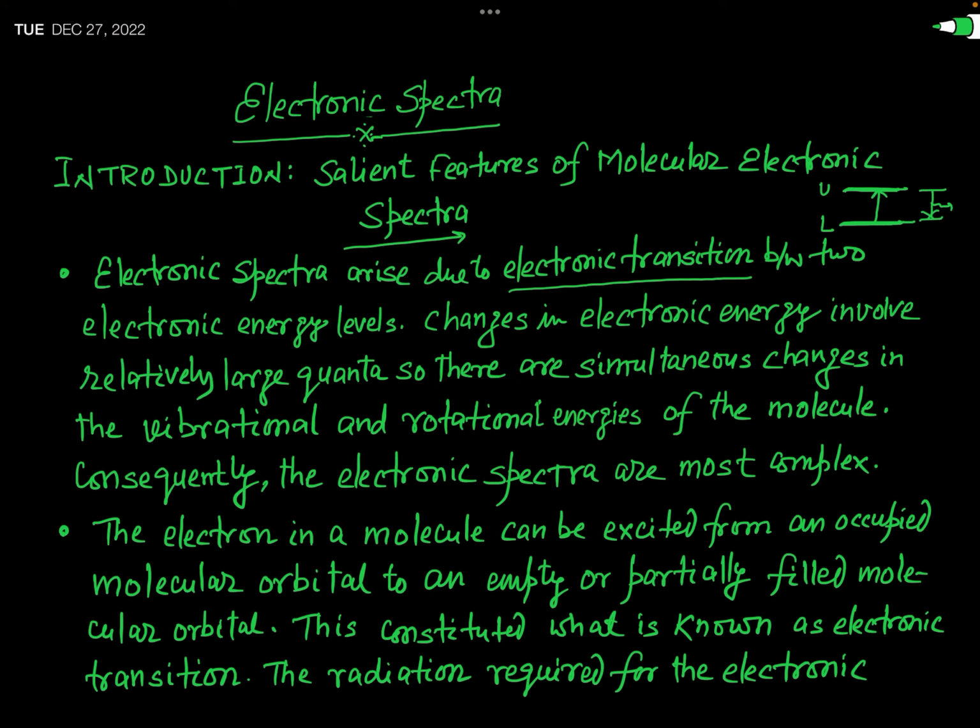We actually supply the energy in the form of electromagnetic radiation or quanta of radiation. After absorption of the electromagnetic radiation, the molecular transition takes place from the lower level to the higher level, and we actually get the absorption electronic spectra in this condition.